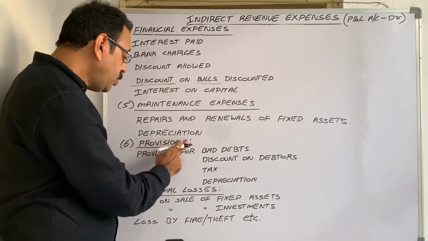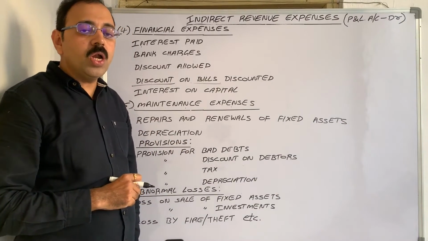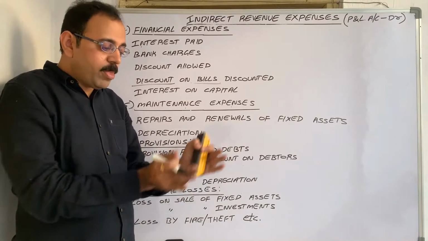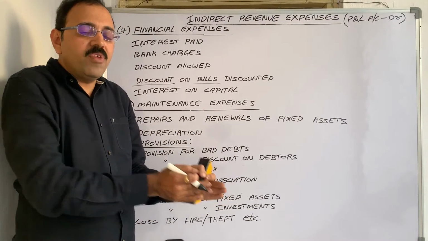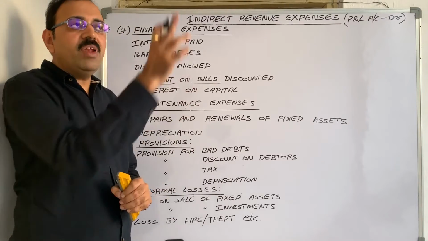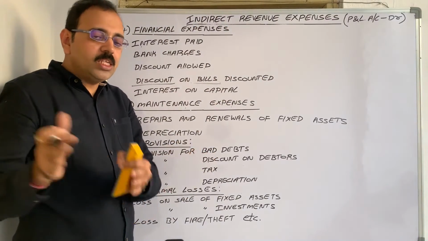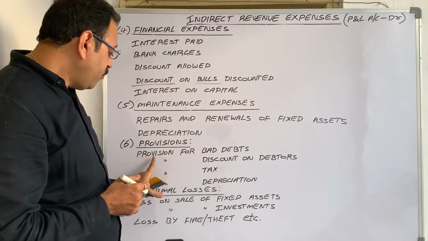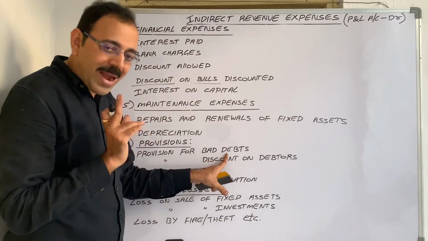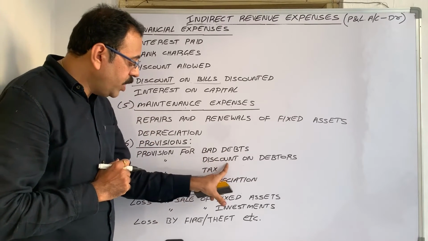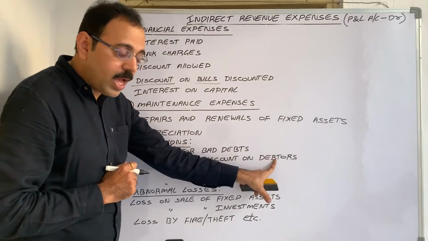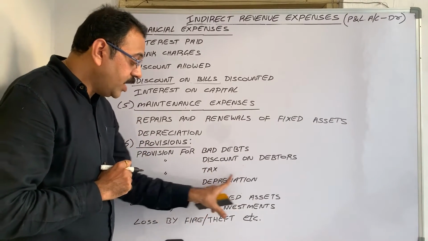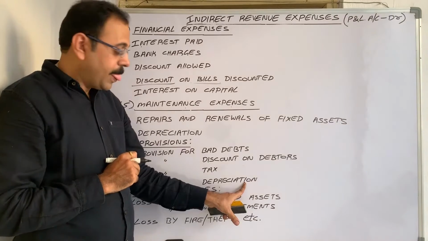The next heading is provision. Provisions mean what? To meet future expenses. Sometimes, from our present surplus amount, we maintain a provision. When we have to spend that expenditure, we use this provision money to meet it. Like that, we create provisions to meet bad debt loss, or to meet the loss of discount on debtors, to pay the tax, to maintain depreciation on fixed assets.